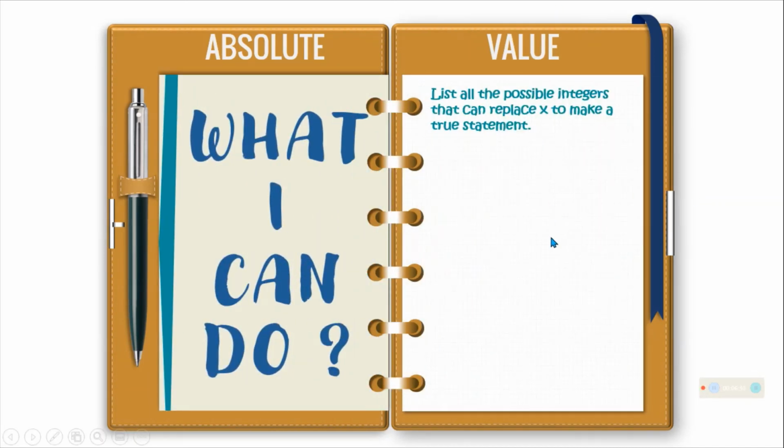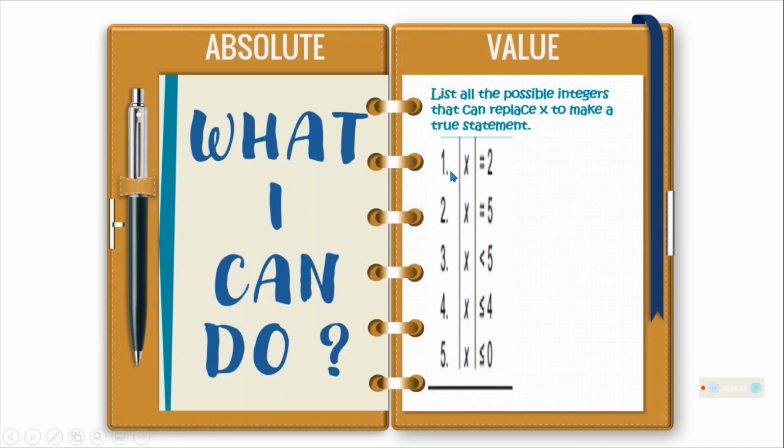Okay, next. List all the possible integers that can replace x to make a true statement. So, the absolute value of x is equal to 2. So, the answer is negative 2 and positive 2. Number 2, absolute value of x is equal to 5. The answer is opposite also, negative 5 and positive 5.